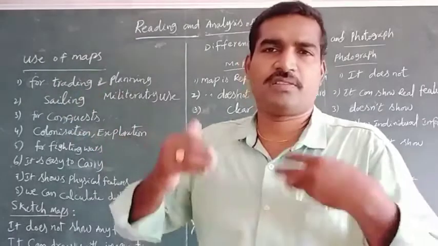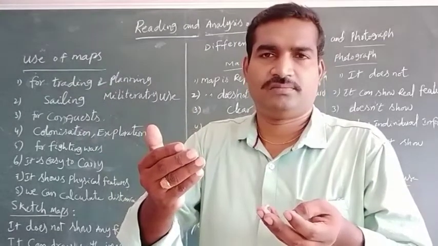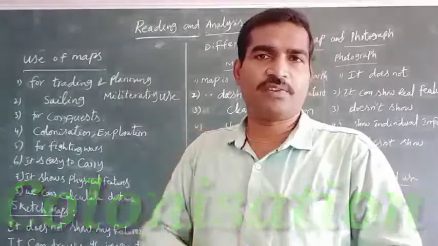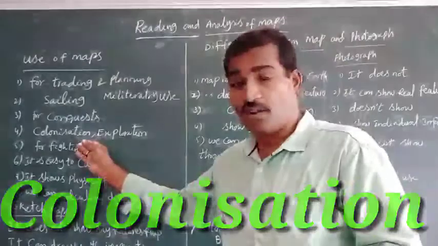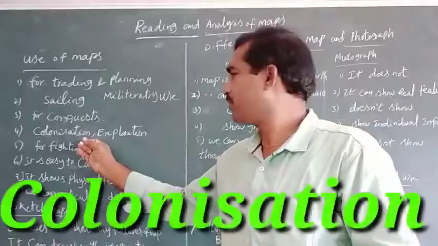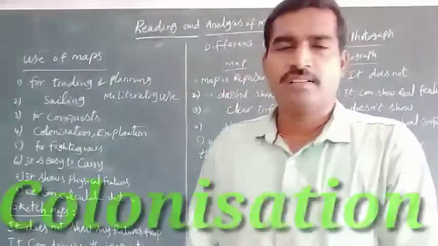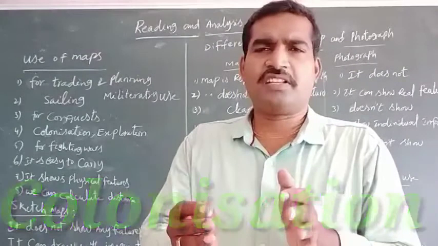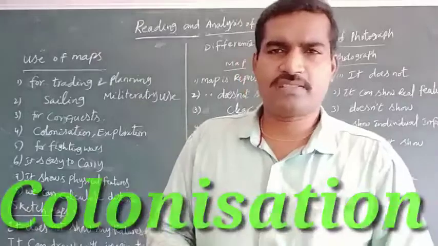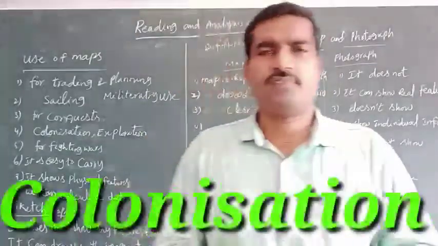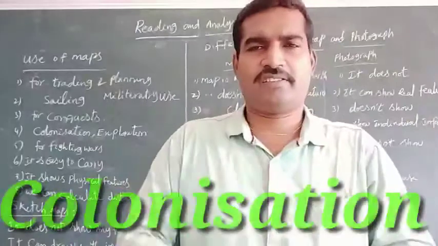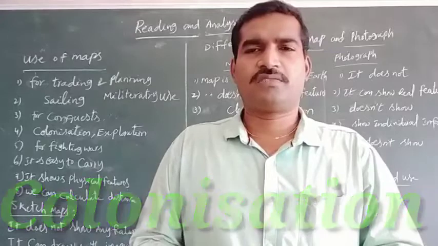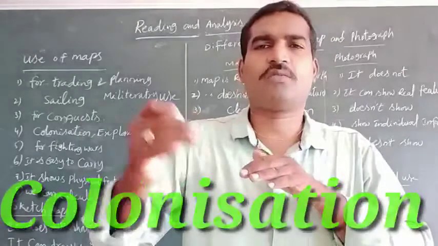Conquest means they wanted to attack for colonization purposes. The maps were also used for colonization. What is colonization? At that time, mostly European countries wanted to conquer and occupy countries and develop their colonies.